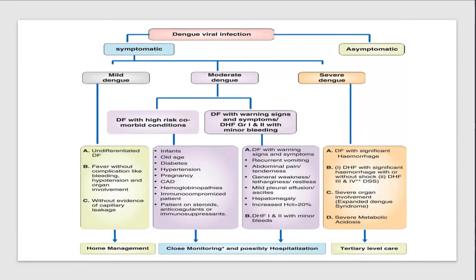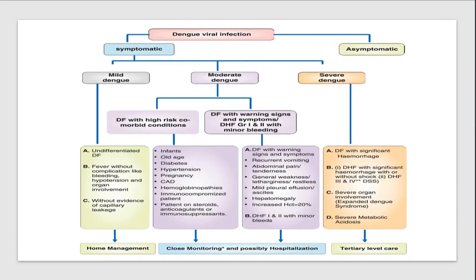Then you can be giving a home management with good fluid resuscitation and hydration. But when there is a dengue fever with high risk of comorbidities, or there is a dengue fever with warning signs and symptoms, or dengue hemorrhagic fever of grade 1 and grade 2 with minor bleeding, then the patient should be closely monitored and possibly hospitalization should be required.